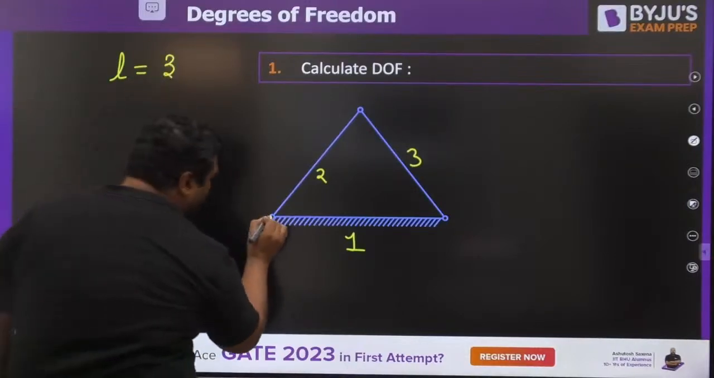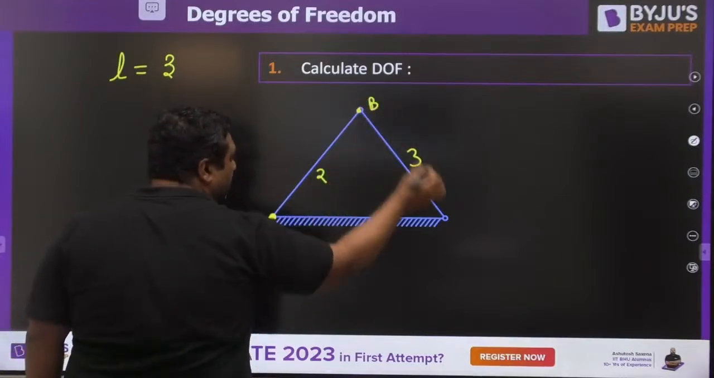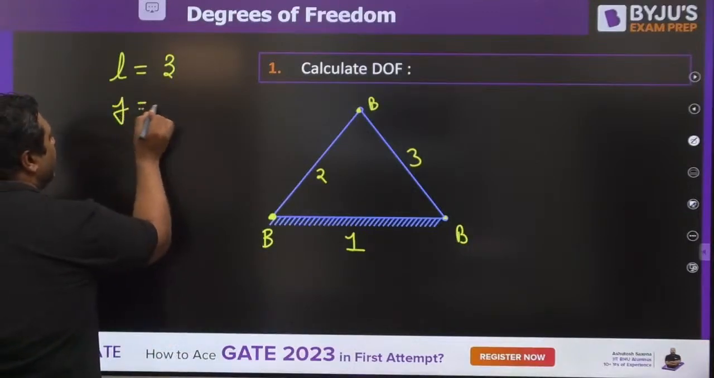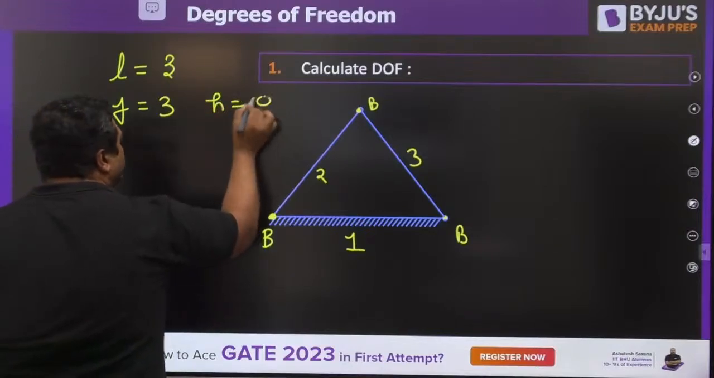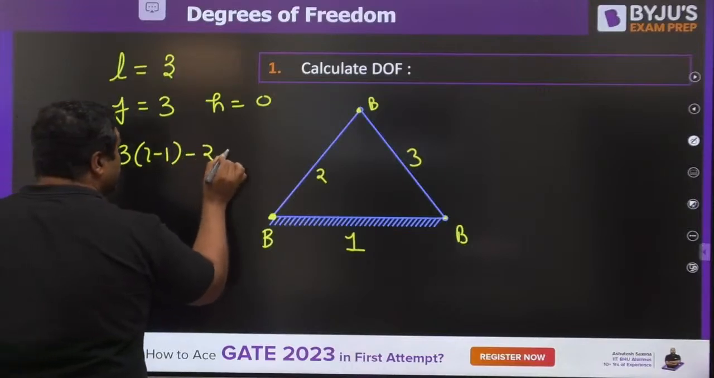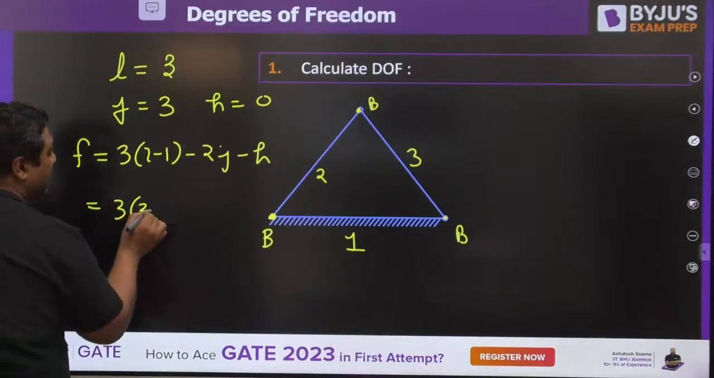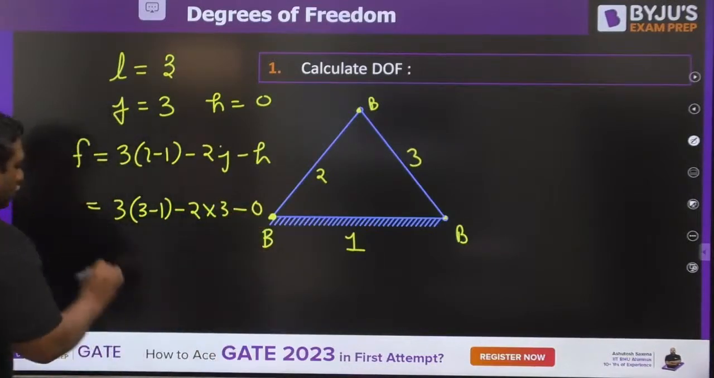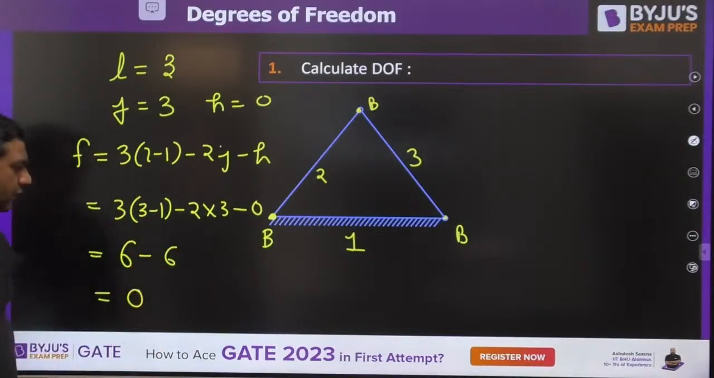If you see, this is a binary joint, this is a binary joint, this is a binary joint. So my dear, there are 3 binary joints. Degree of freedom formula, higher pairs are 0. It is 3 into (L minus 1) minus 2J minus H. So 3 into (number of links 3 minus 1) minus 2 into 3 minus 0. So you would be having 2 into 3, 6, minus 6. Degree of freedom is 0.